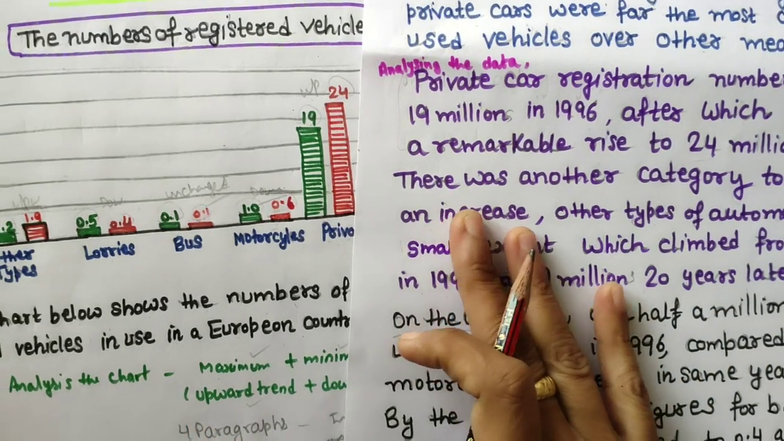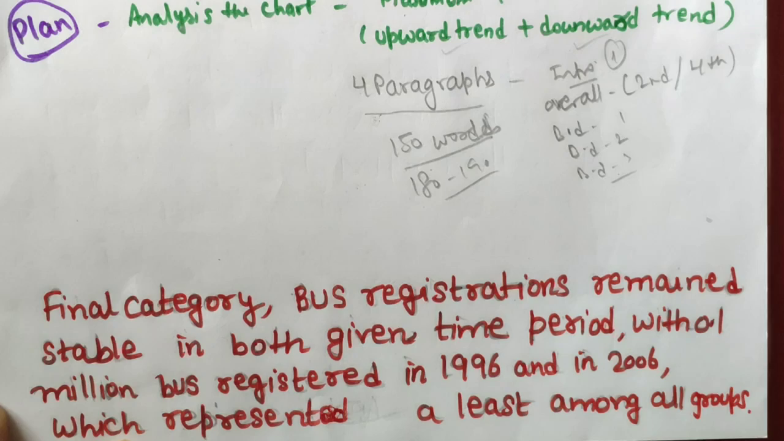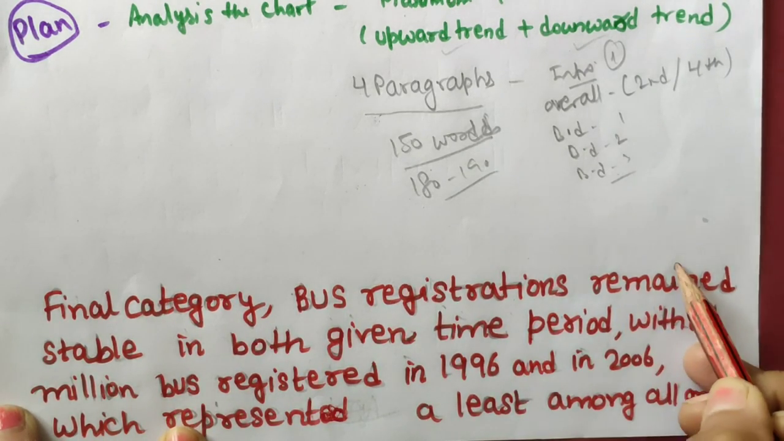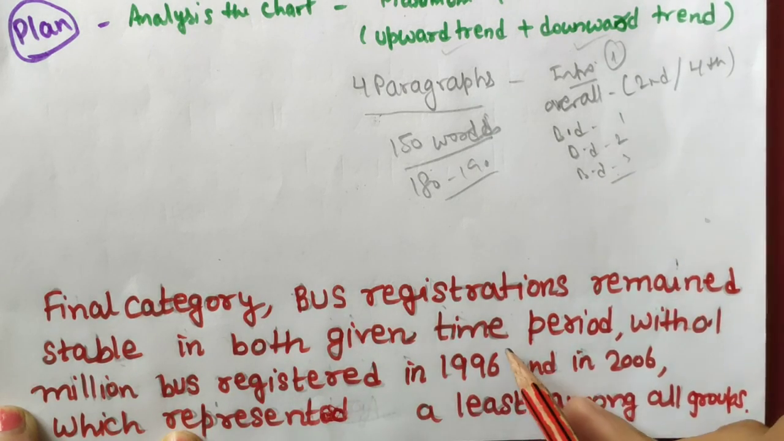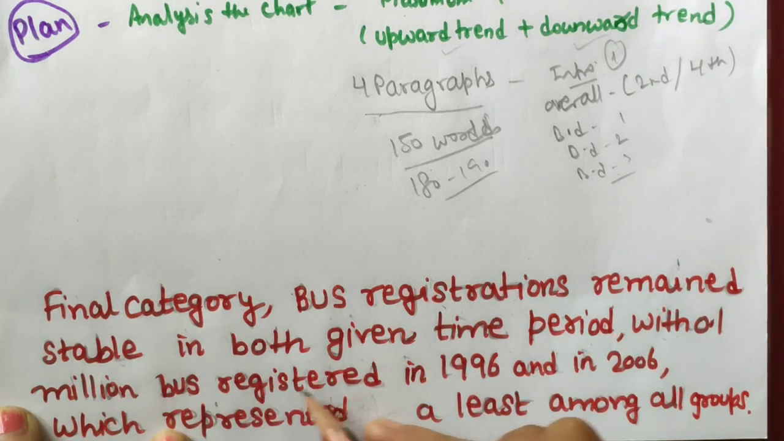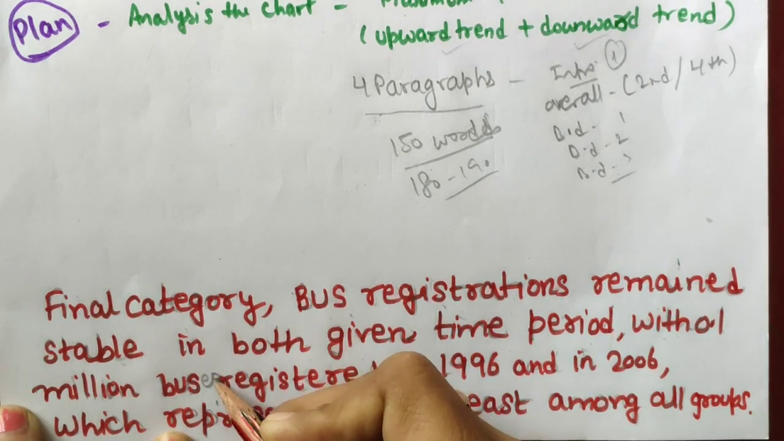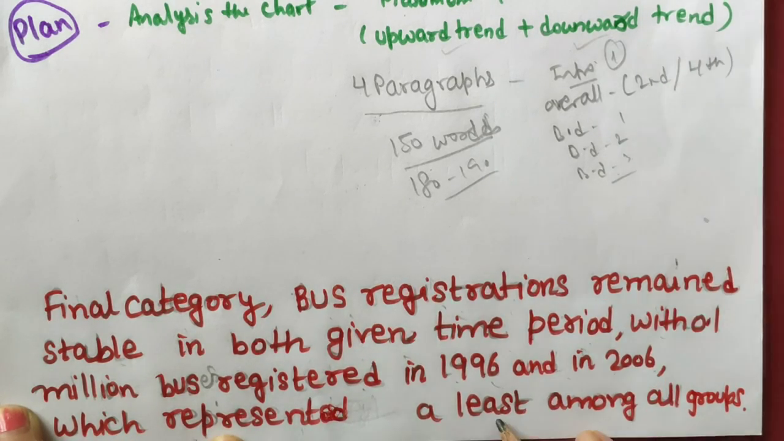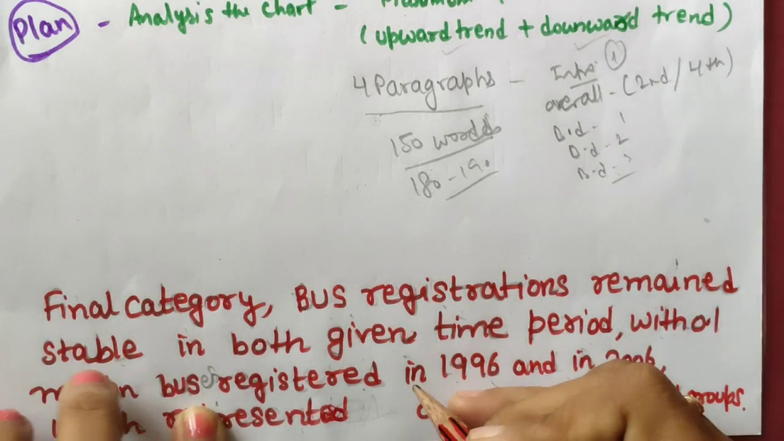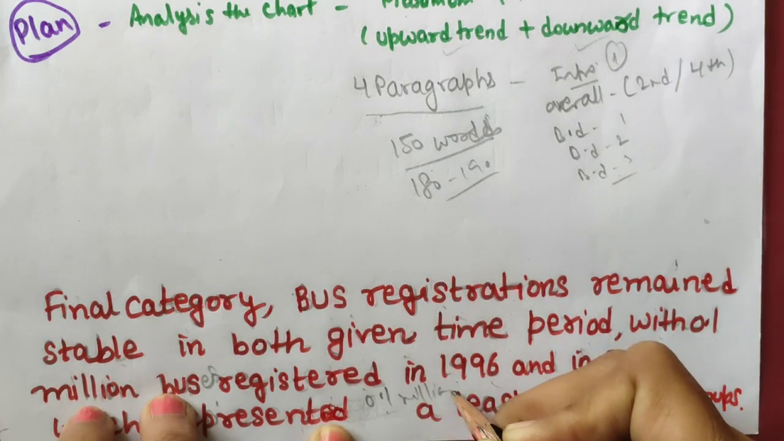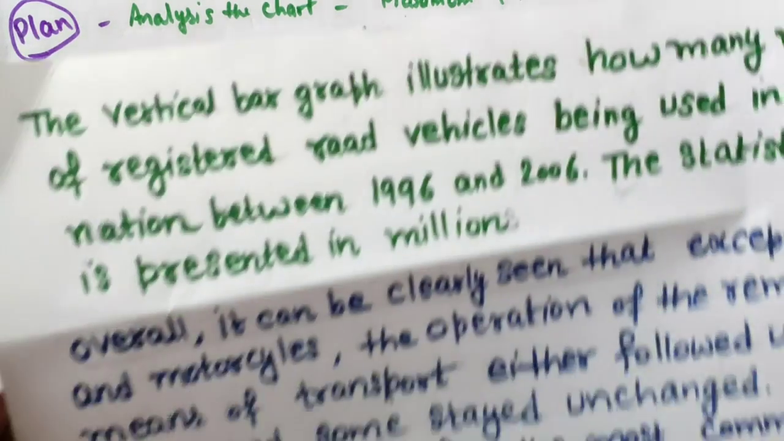Now another category is also left, bus. Final category, bus registrations remained stable in both given time periods with 0.1 million buses registered in 1996 and in 2006, which represented the least among all groups, same 0.1 million. Now you can see how I have written